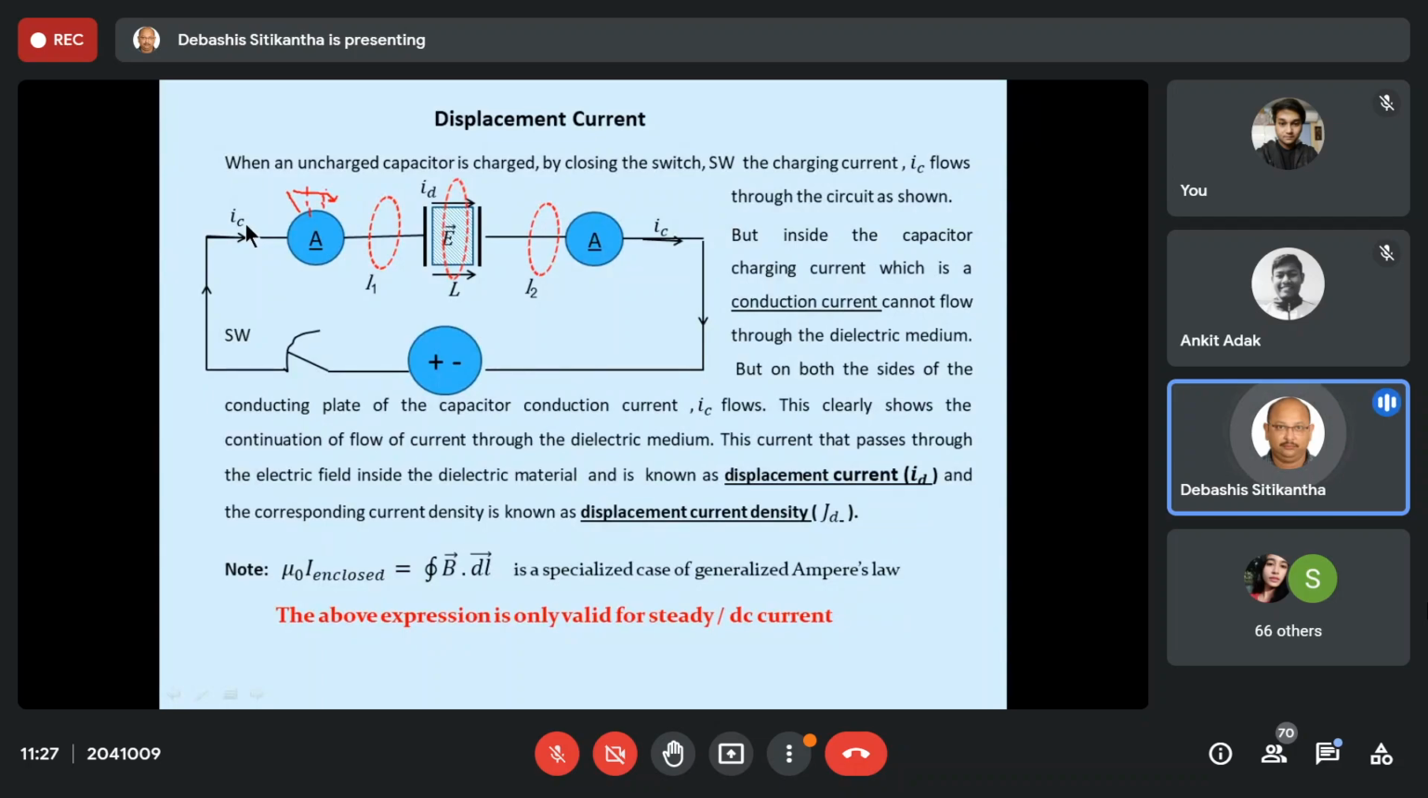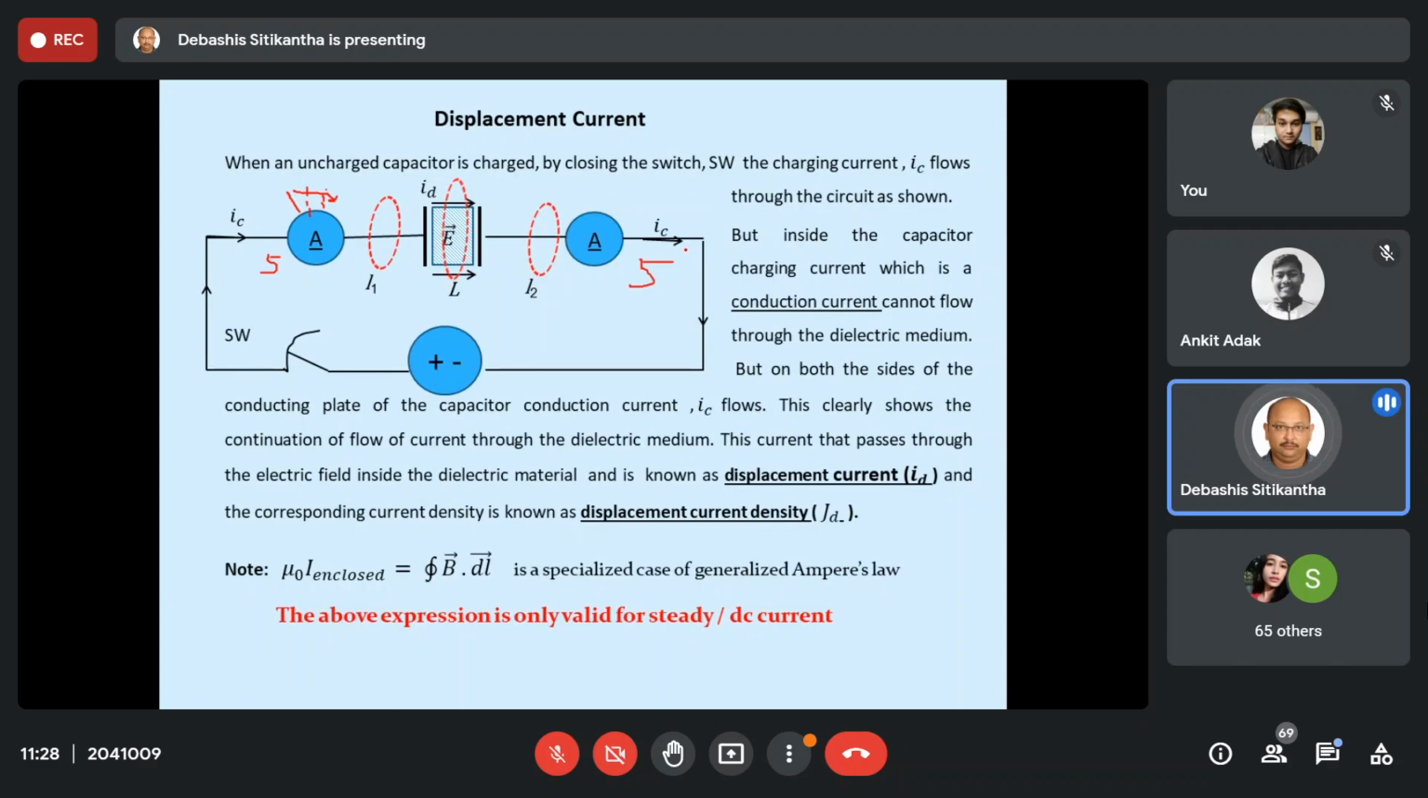Till now it's okay. As you can see, there are two ammeters, and it is quite obvious that both of them will show the same result. For example, initially, let us say this ammeter was showing 5 amps. This ammeter will also show 5 amps. Why? Because the entire setup is in series, so the same amount of charging current flows through both the ammeters as well as the capacitor.